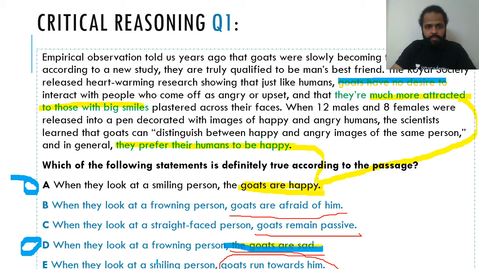Out of A and D, which one of these 2? D is supported only by this part, right? Goats have no desire to interact with people who come off as angry or upset. And A is actually supported by 2 points.